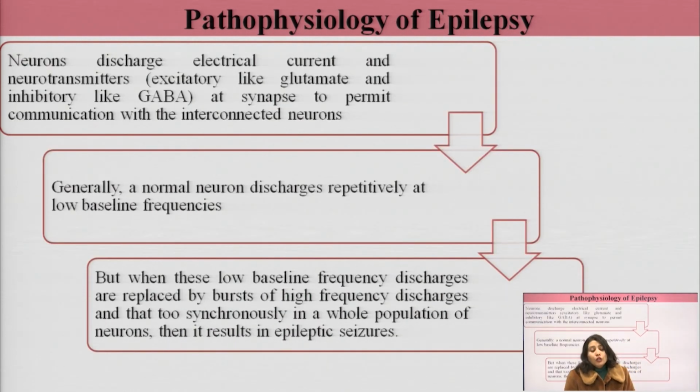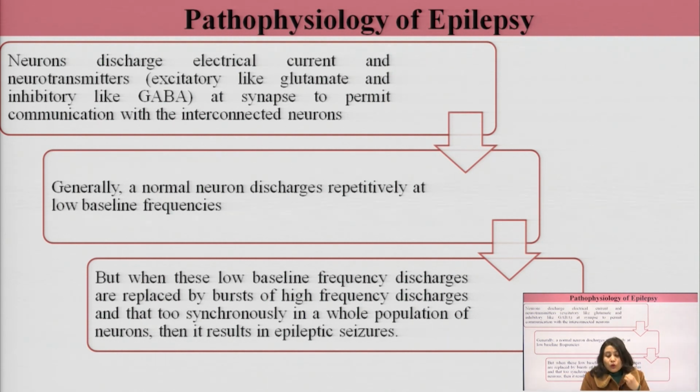Moving ahead, neurons. Now, what is the basis for this disease epilepsy, what causes epilepsy? Neurons basically discharge electrical current. We know that the action potential runs through the neurons. They also discharge neurotransmitters, because from the axon terminals of the neurons, neurotransmitters are released, excitatory like glutamate, or inhibitory like gamma aminobutyric acid.